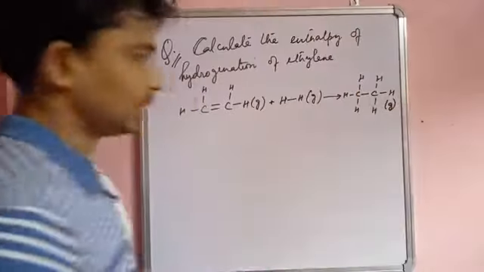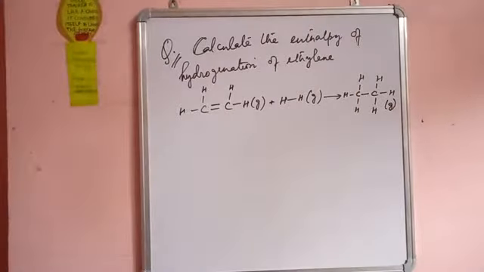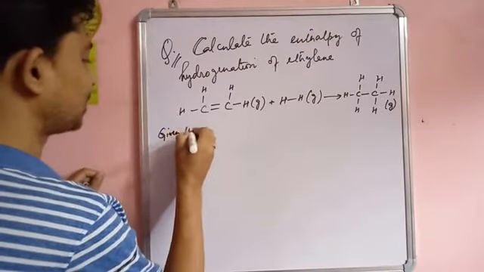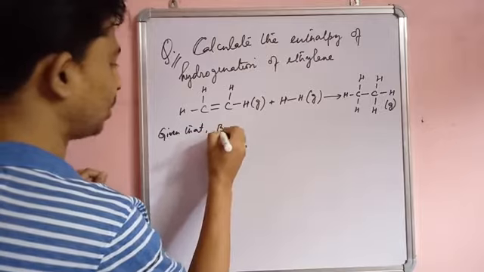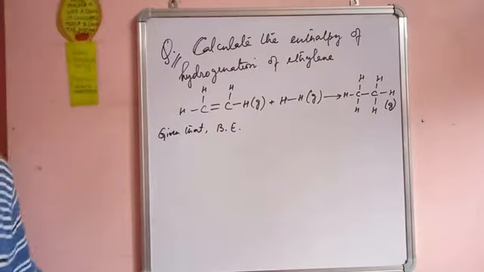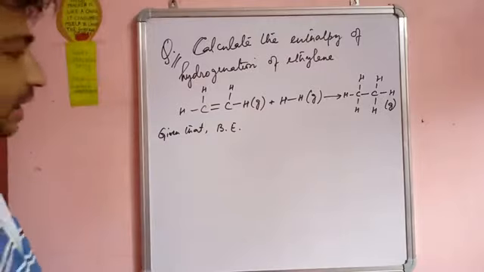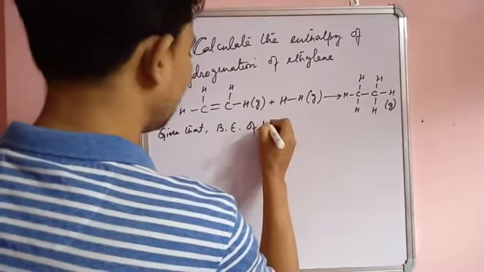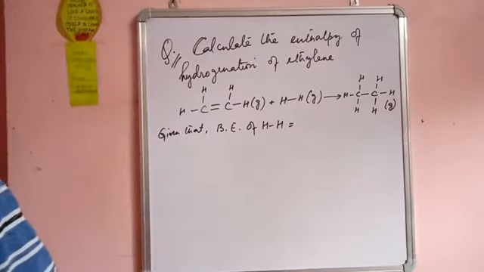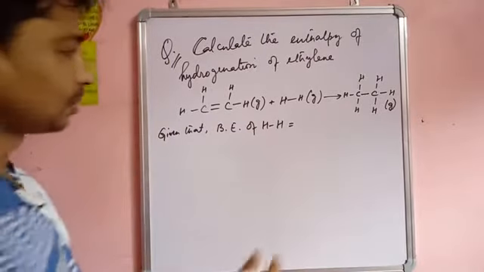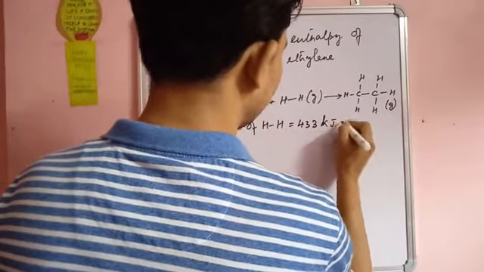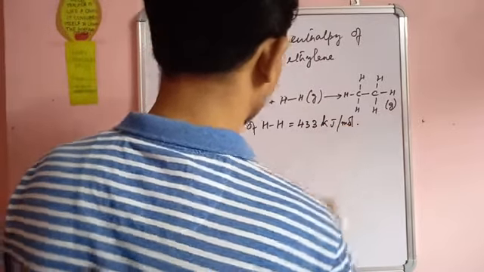Okay. Now it is given that bond energy, मैं शॉर्टकट में लिख लिया BE. Bond energy of H-H is equal to 433 kilojoule per mole. Then bond energy of C=C is equal to 615 kilojoule per mole.